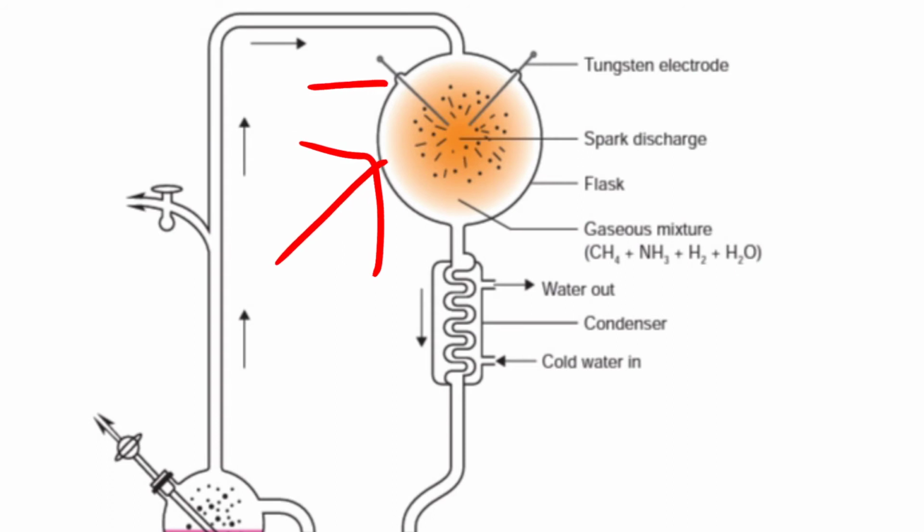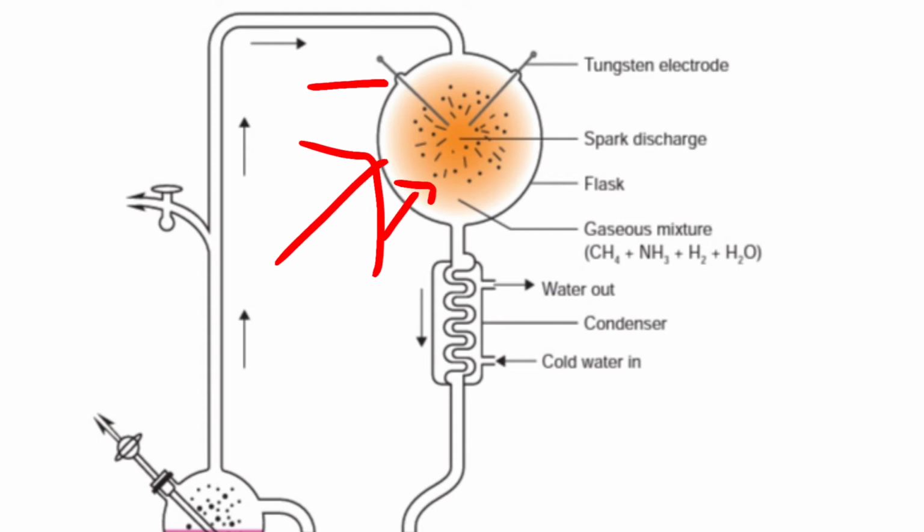Spark discharge was given, and there are some gases. Think: before life evolved on the earth, the universe was filled with ammonia, methane, hydrogen and water vapor, a gaseous mixture. That was taken here in this flask.